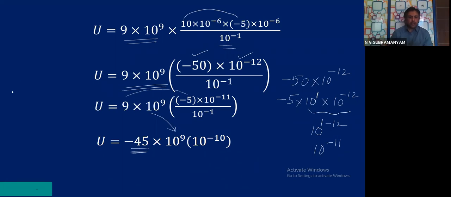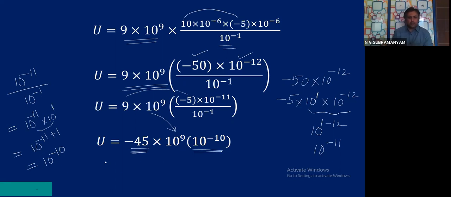10 power minus 11 by 10 power minus 1, I am solving here. First take the 10 power minus 1 to the numerator, it will become 10 power 1. 10 power minus 11 plus 1: bases are same, powers are added, 10 power minus 10. That means here 10 power minus 10. So the final answer will be very simple.